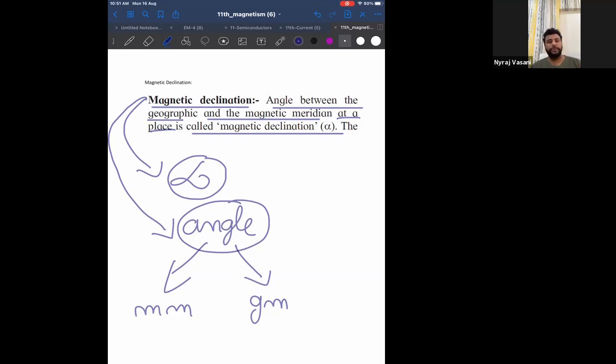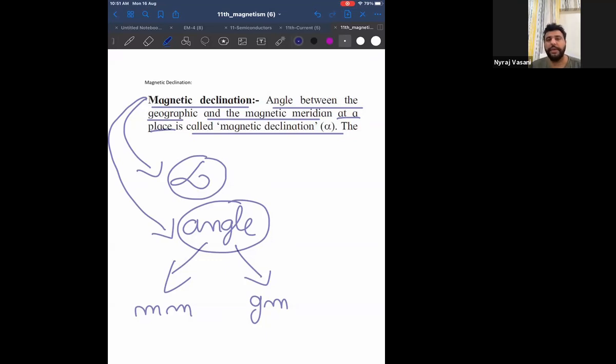Dipole means two poles. So a magnet can be called a dipole, correct? Yes, because a magnet also has two poles, north pole and south pole, separated by some distance. Therefore, a magnet can be called a dipole, and that is why it is called a magnetic dipole. You should also be aware that a magnet cannot exist as a unipole.